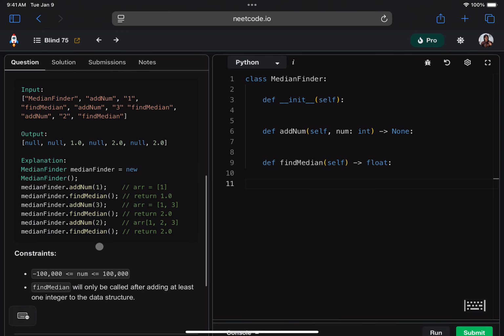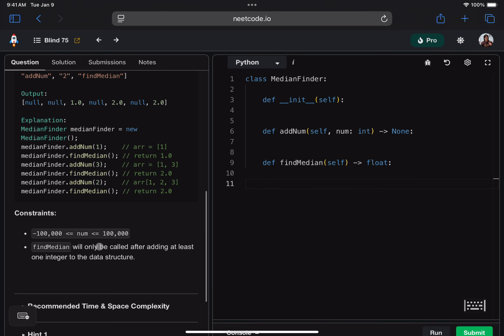The nums themselves will be between negative 100,000 and positive 100,000. Yeah, actually, binary search is one way we can handle that. For today, since we've already covered binary search, we're going to handle it a slightly different way, which I think is actually somewhat fun to think about once you've seen the strategy that we'll use. But find median will only be called after adding at least one integer to the data structure, so we don't have to worry about what the median of an empty list is. We'll always have at least one number to look at when we're finding the median.